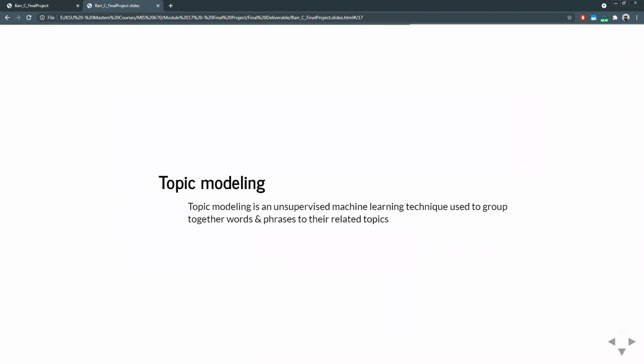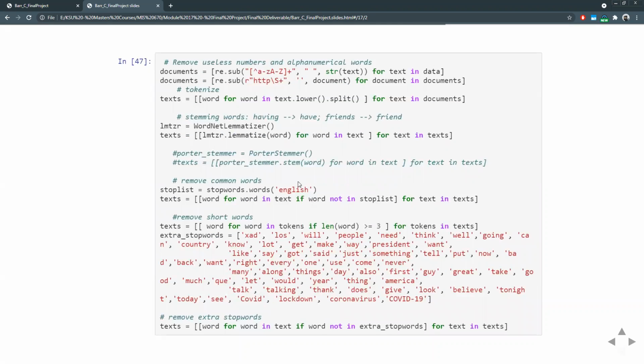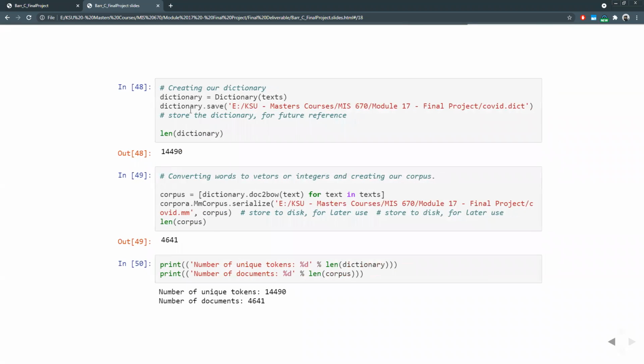So, topic modeling. Topic modeling is an unsupervised machine learning technique used to group words based on clusters that give you an indication of what the sentiment is around those specific tweets, or around those specific words, I should say. So we need to import the NLTK library, which is the crux of the topic modeling. The way topic modeling works is you lemmatize your words by assigning them a number, and what that looks like is you would create a dictionary with your words, and then you vectorize your words by creating a corpus.